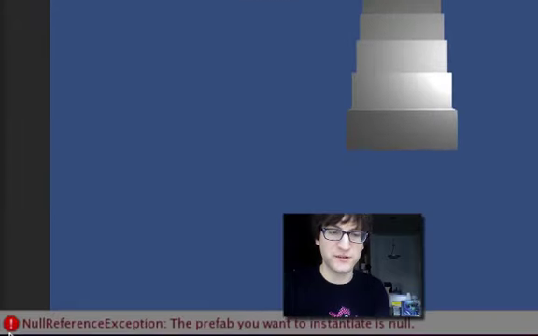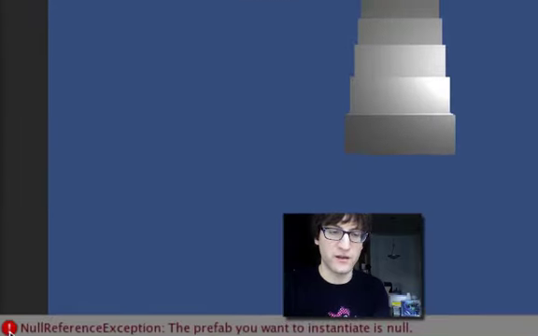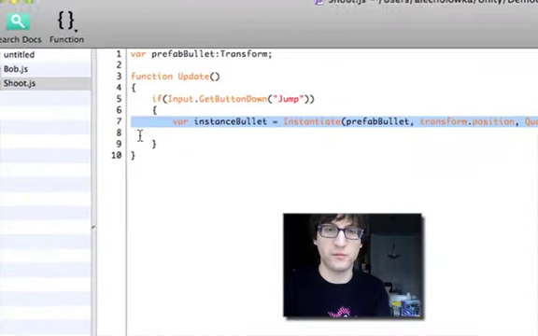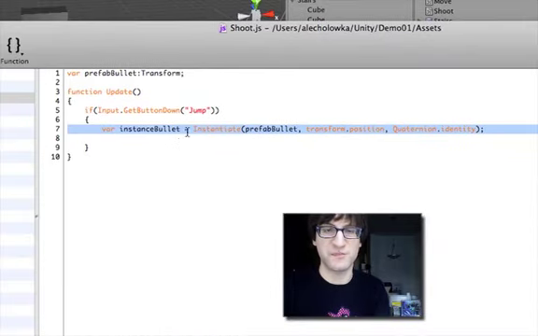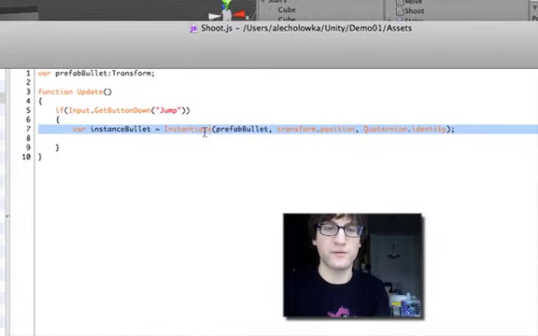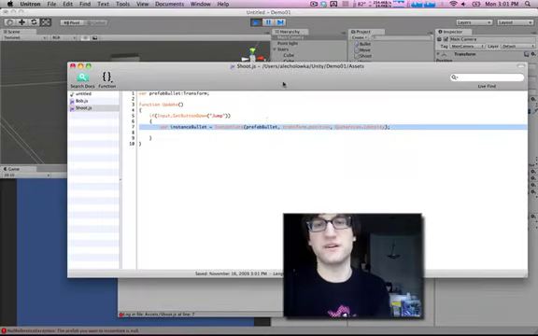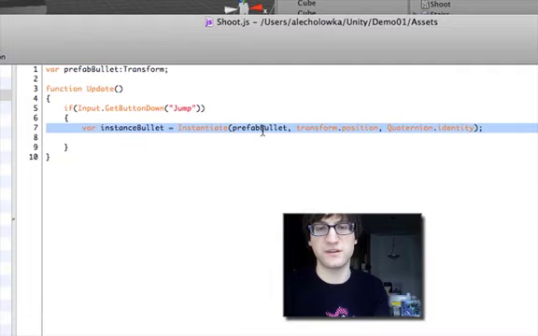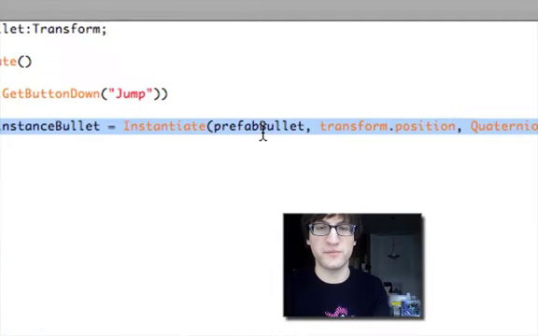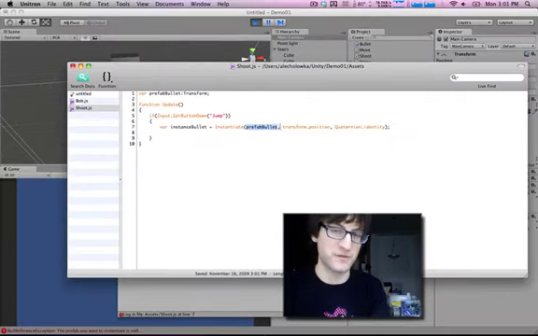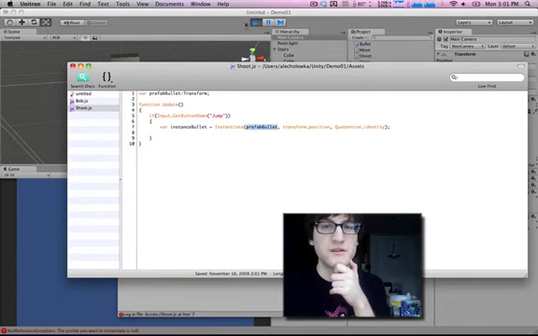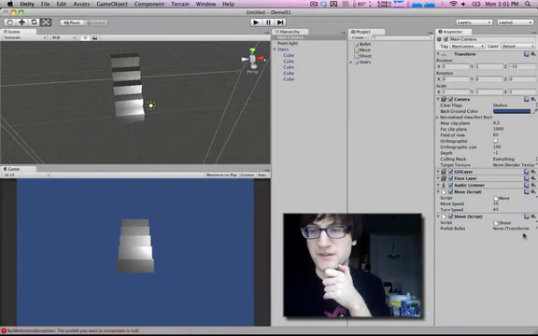And errors in Unity are going to show up at the bottom here. And you can actually double click this and it will warp you to the point in the script where the error happens. So we can see, okay, there's a problem in that line. And it says here that the prefab you want to instantiate is null. So that means that this was not defined. And we named our variable prefab bullet, which makes it very helpful. So now we know it was intended to be a prefab. So we just need to link something to this.